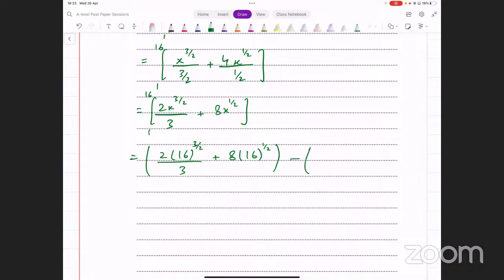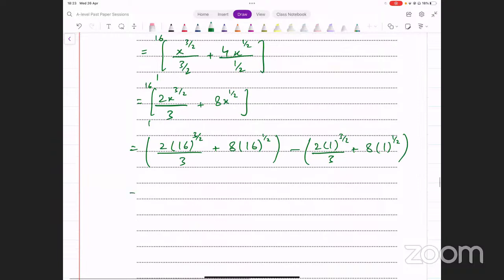Subtract from this the case when you input 1, that gives you 2 into 1 raised to power 3 over 2 divided by 3 plus 8 into 1 raised to power 1 over 2. Now let's simplify this. First bracket से देखते हैं आपके पास क्या आता है. 2 into 16 raised to power 1.5 divided by 3 plus 8 into 4. Okay, the first bracket is giving me 224 over 3.